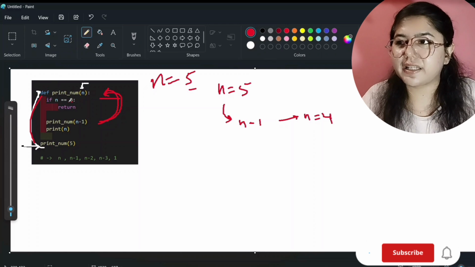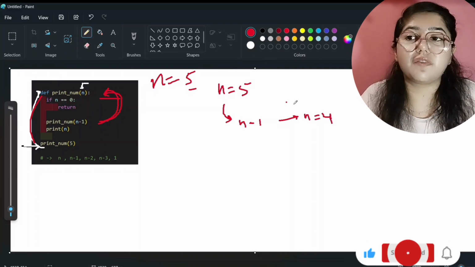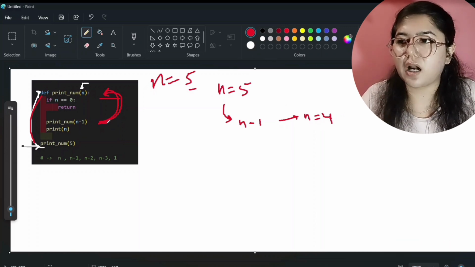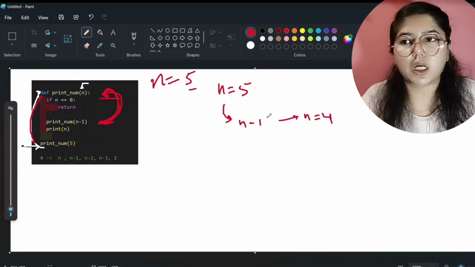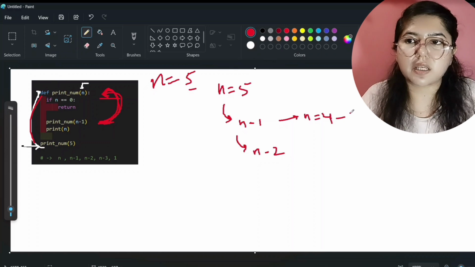Now at the next line it will see: is n value equal to 0? No. n value is equal to 4. So now again our coordinator will come to this line, and it will again call this function, again for n minus 1. Currently n value is equal to 4. So what will be the n minus 1 value? 4 minus 1, that will be 3. So now this step is calling for n equal to 3. Now n value is 3.